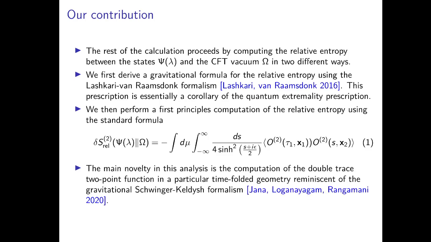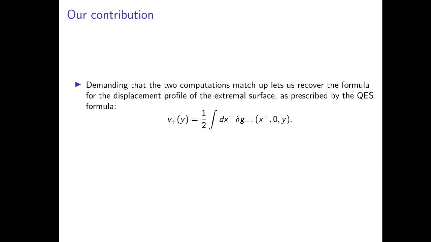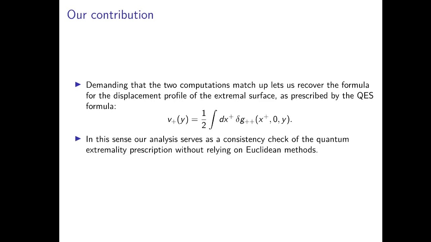The main novelty in this analysis is that the computation of the double trace two-point function is performed in a particular time-folded geometry reminiscent of the gravitational Schwinger-Keldysh formalism. Then demanding that these two computations match up lets us recover the formula for the displacement profile of the extremal surface as prescribed by the QES formula. In this sense, our analysis serves as a consistency check of the quantum extremality prescription without relying on Euclidean methods.